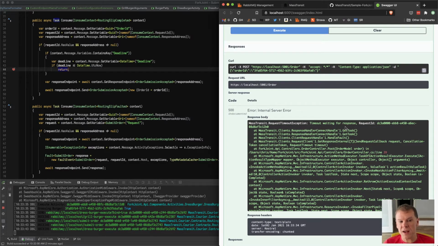So that's a huge thing, and I think they work well in combination. Again, the Sagas in MassTransit tend to fit more into the process monitor category of business component, whereas I think routing slips are more for the original Saga dream of execute and compensate. And I think in the next episode, we're going to handle compensation and fault handling. If for some reason we can't dress the burger because we're out of mayo, then we're going to kick that back and compensate that routing slip and show how we can do that. But yeah, I think they're complementary.